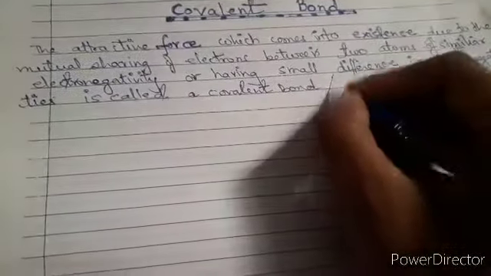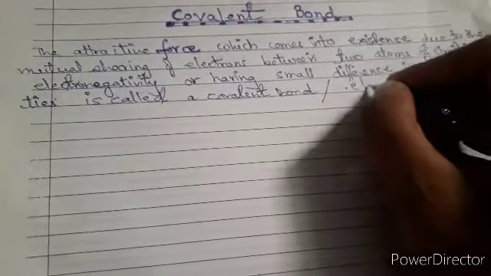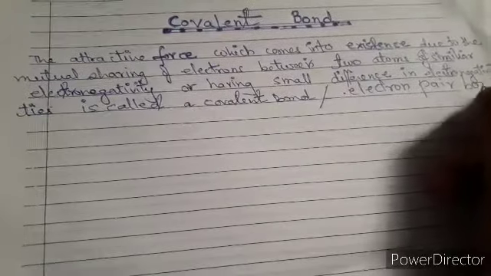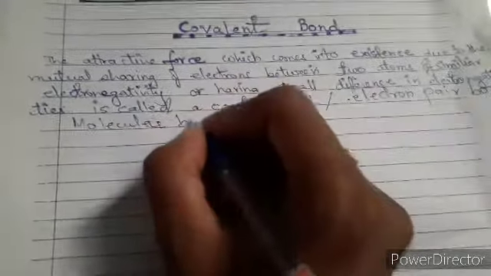So I have already mentioned covalent bond. You can also explain it as an electron pair bond. That can also be written as molecular bond. You can explain it in different terms. So molecular bond also, right?